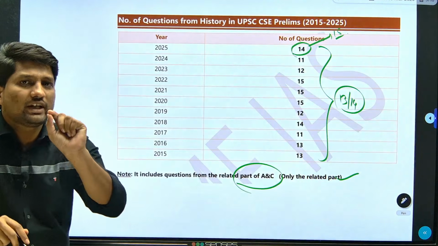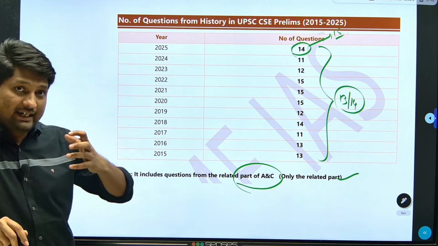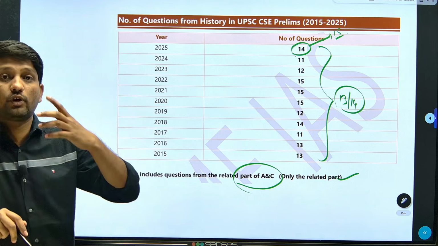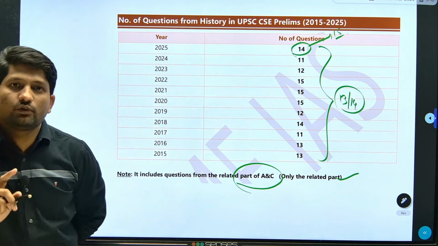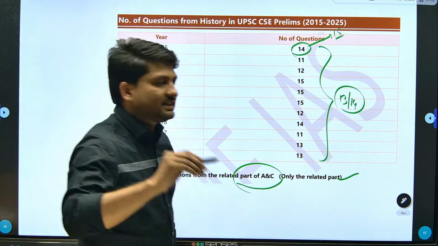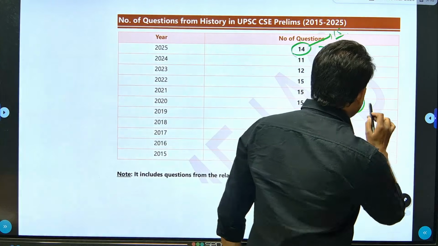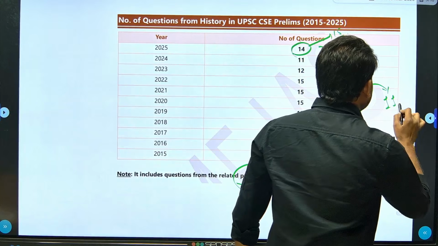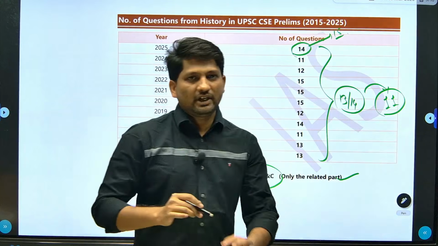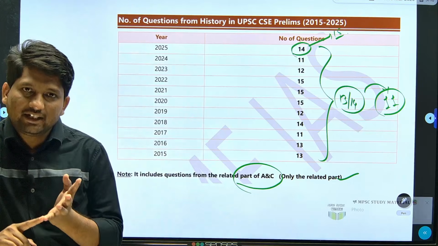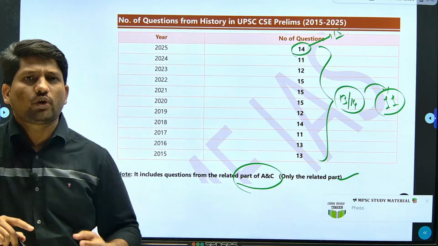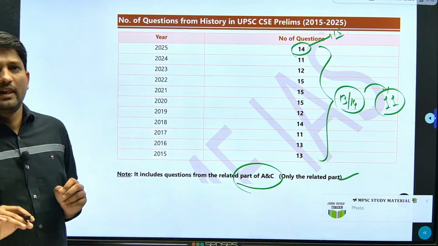I will tell you the advantage of getting more and more questions from history: the certainty. If you are getting 13 to 14 questions from history, your chances of getting a minimum of 11 questions right are high. In comparison with any other subject which is not static, history, then polity, then geography are the core static subjects.